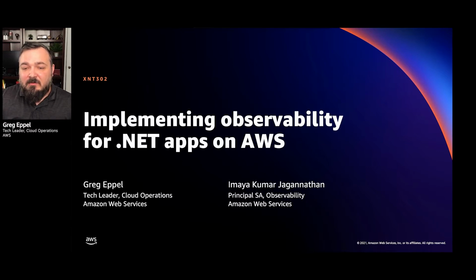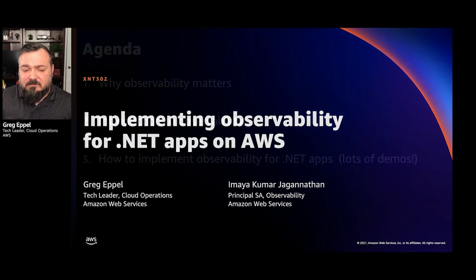So just a reminder, observability is a very broad topic. There's a lot of things that we could talk about. We could talk about this for hours, but the focus of this session is going to be on .NET. The code that we're showing is going to be .NET. That being said, if you're using other languages like Python or Node or Java, the fundamental things we're talking about are going to be applicable to other languages. We obviously are just doing this from a .NET perspective. So at the end of this session, you should be able to confidently implement observability in your .NET applications running on AWS.